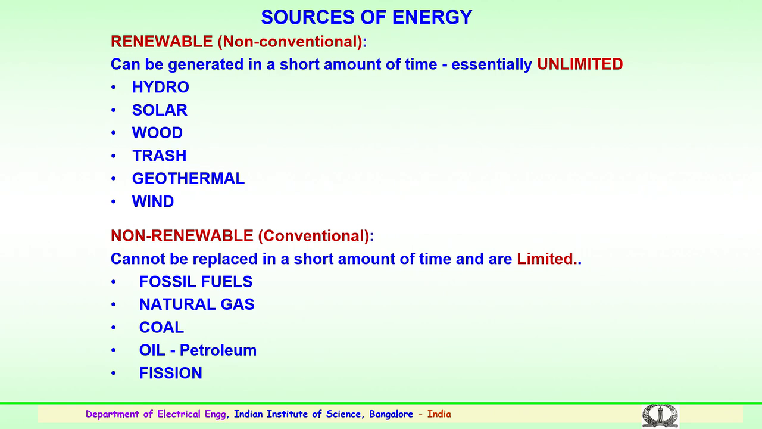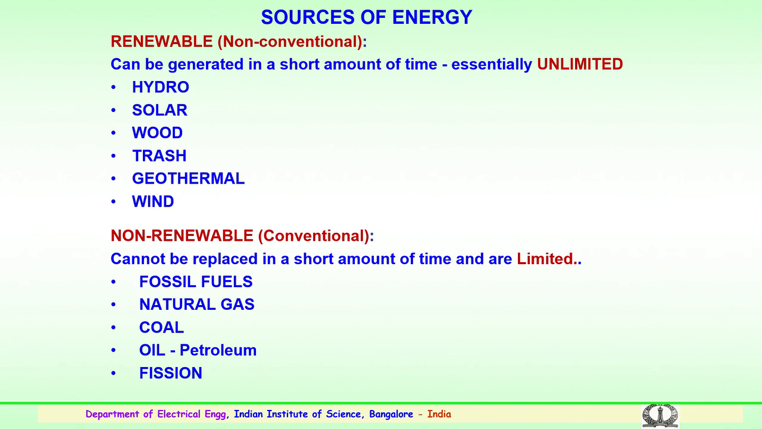We have another category, non-renewable or conventional types of sources. These resources cannot be replaced in a short amount of time, and they are basically available in a limited way. So, these are fossil fuels, natural gas, coal, oil, petroleum, and the sources based on fission. So, these are some of the energy sources which are being used for the generation of electricity.